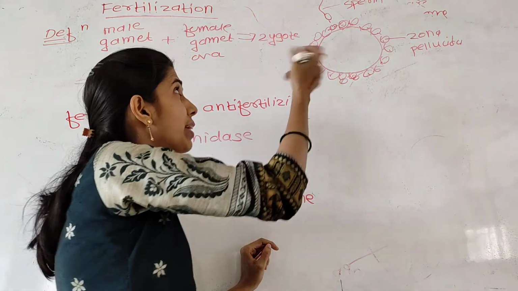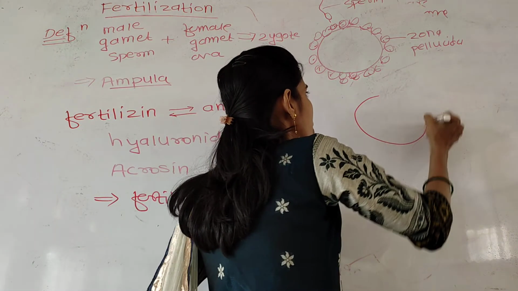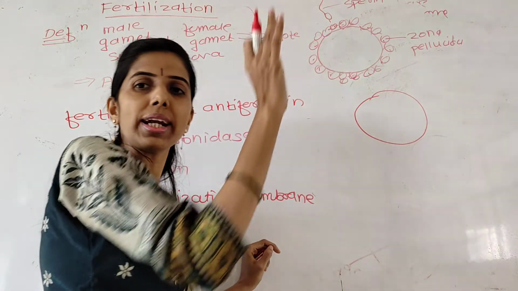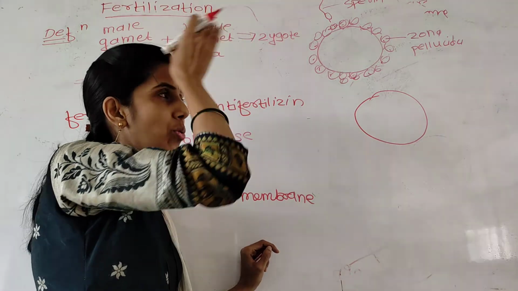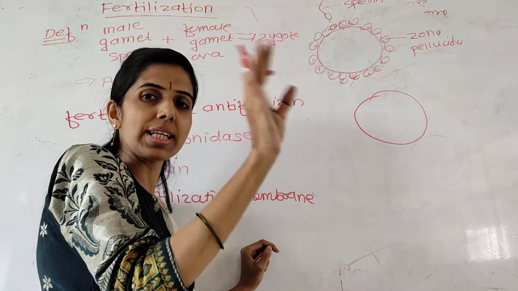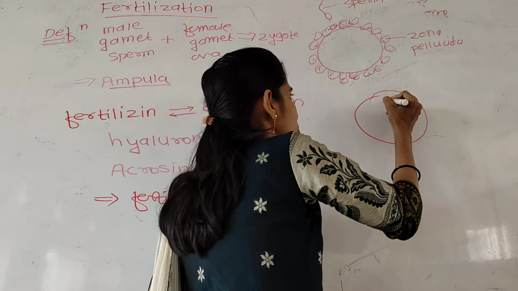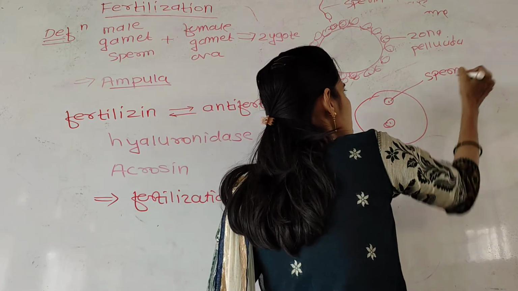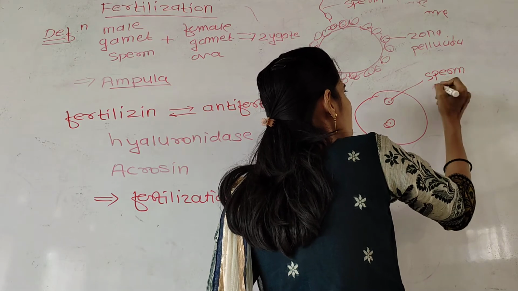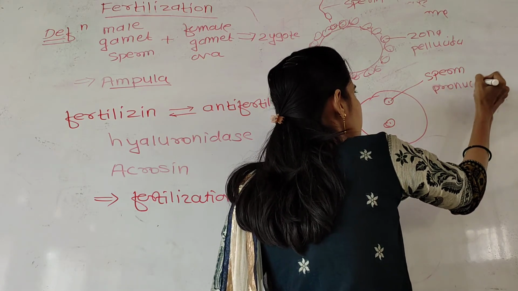And after the entry of the sperm, what happened? It stimulates meiosis second. You know, at the time of oogenesis, meiosis second is arrested. So it stimulates meiosis second.